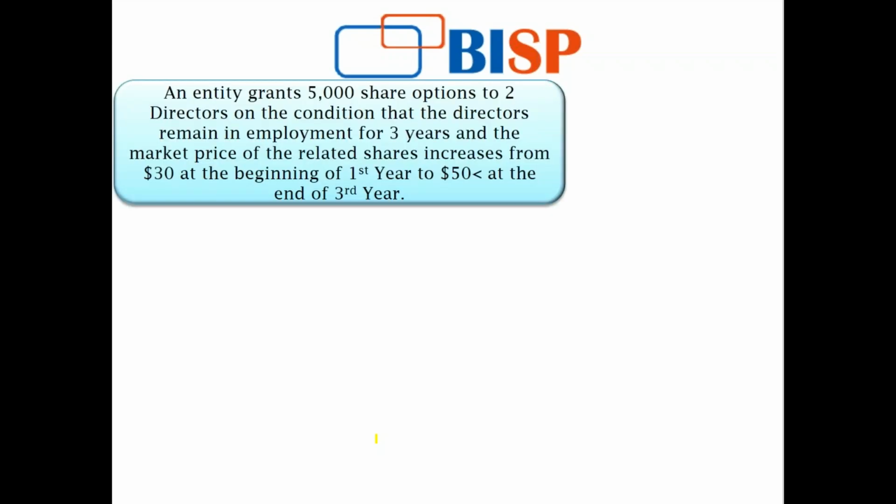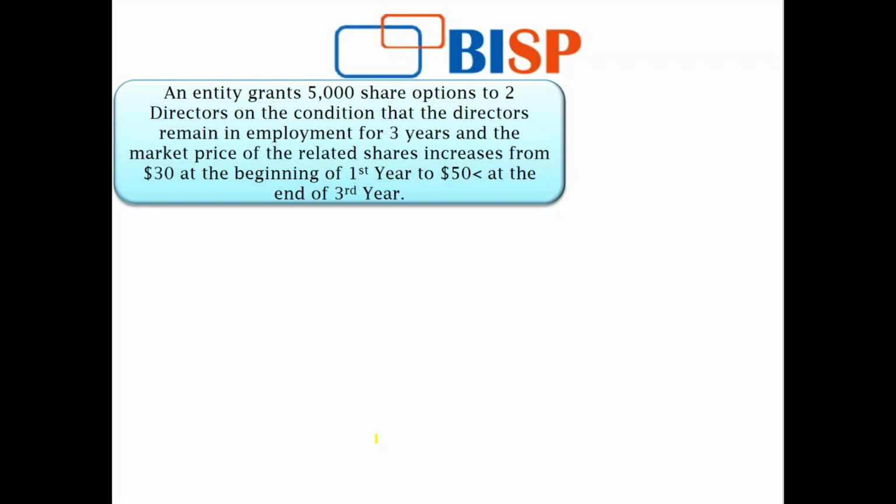Now, let's take an example where I have linked my vesting condition and my share-based payments to the employees to the market condition. So there is an entity and it is granting 5,000 share options to 2 directors. And the condition is that the directors will remain in employment for 3 years. They're not going to leave in the next 3 years.